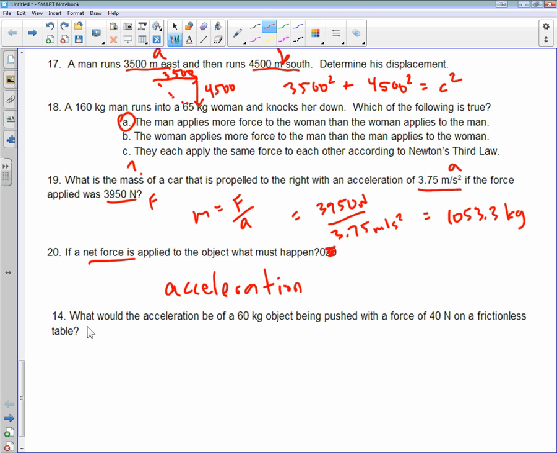And then going back to number 14, since we didn't have that one up there, it says, what would the acceleration be of a 60 kilogram object being pushed with a force of 40 newtons on a frictionless table? So we're assuming there's no opposing force, it's just the 40 newtons. We're trying to find acceleration. So it's going to be force divided by mass. So that's going to end up being 40 newtons divided by 60 kilograms. And 40 divided by 60 gives us 0.6 meters per second squared.